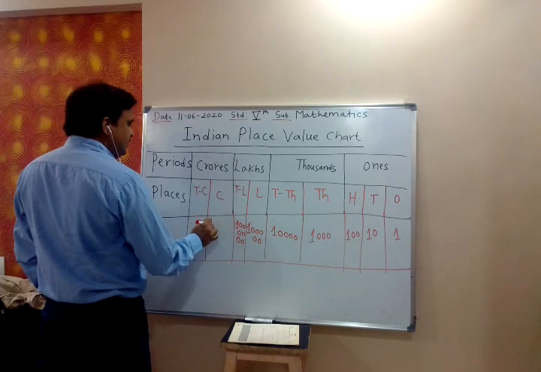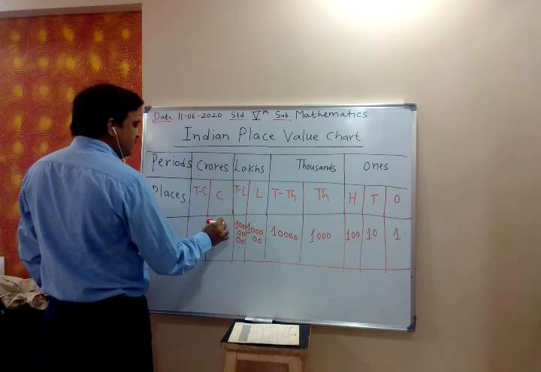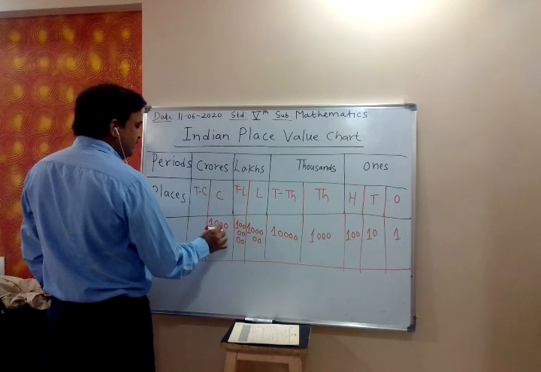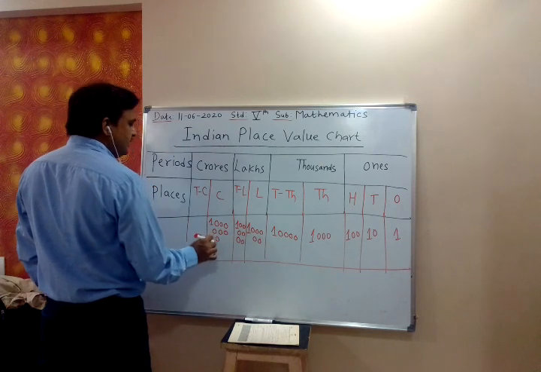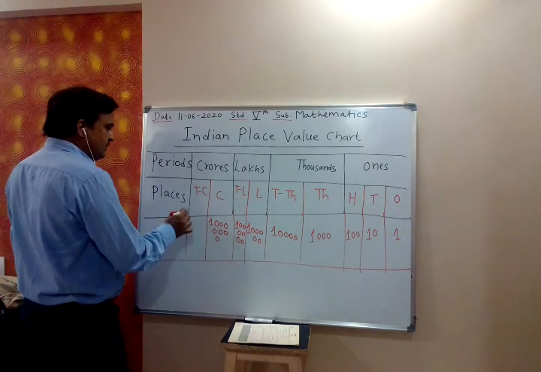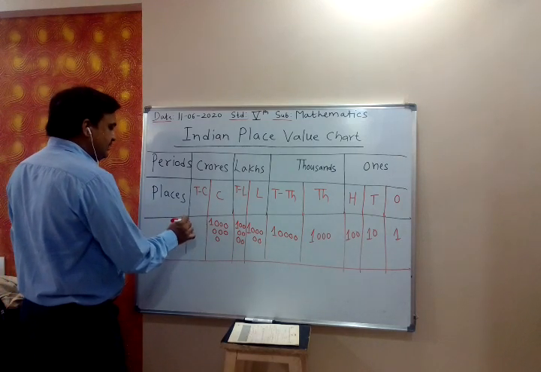Crore will have seven zeros. Then 10 crore will have eight zeros.